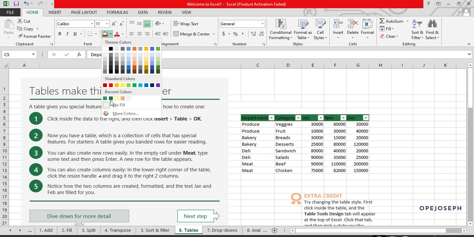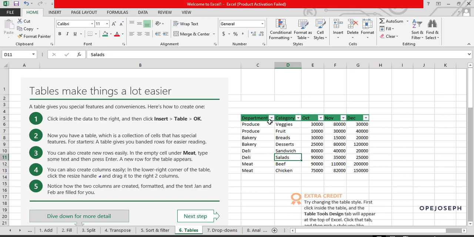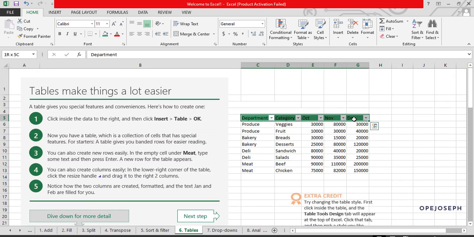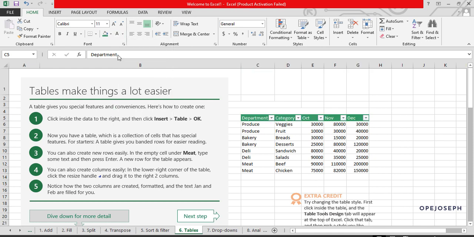I don't like that green. Recent colors, okay, let me go by this. Okay, making more sense now. So this is what you just did. They made this white. Using Shift, I'm selecting everything again. This one is for the font color, and this is the paint bucket to fill. So I'll make it white. Perfect. Now, can you see? We have just repeated what's there.